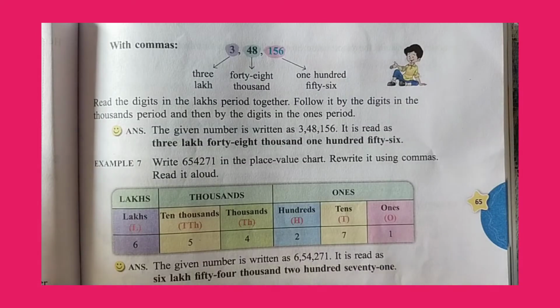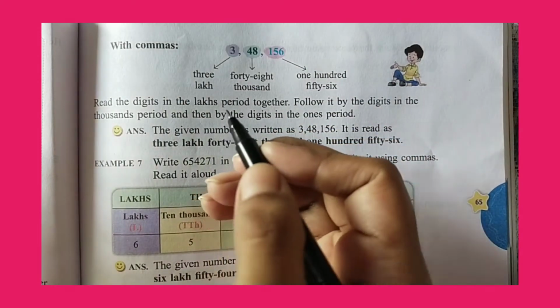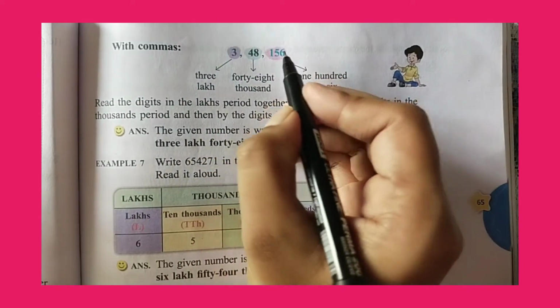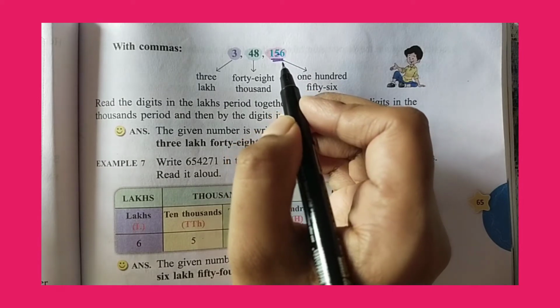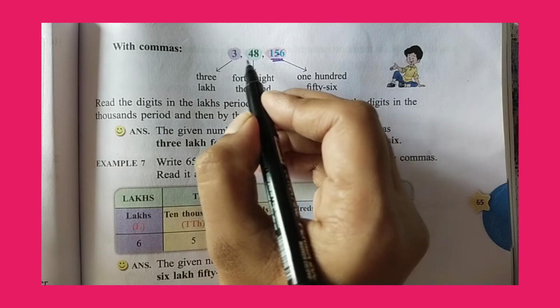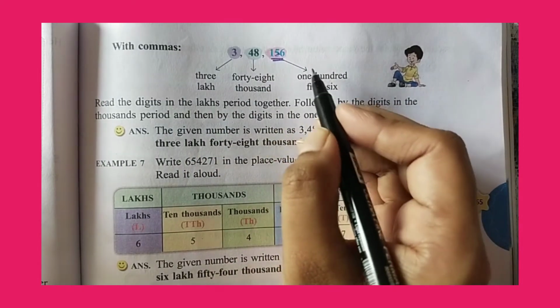So where do we keep the commas? We keep the commas after the ones place, then after thousands, and then after lakhs. The first 3 digits are in the ones period, then we have thousands, and then lakhs. So 156.